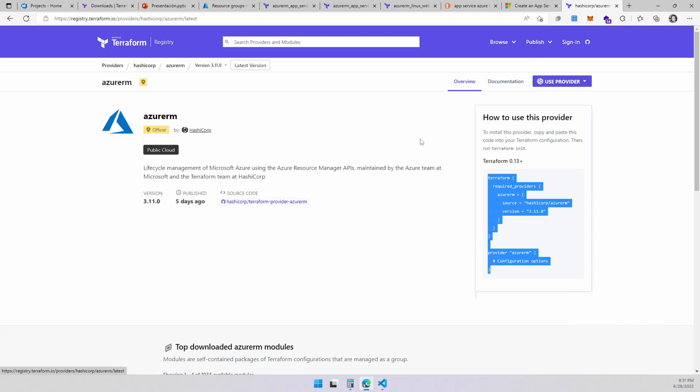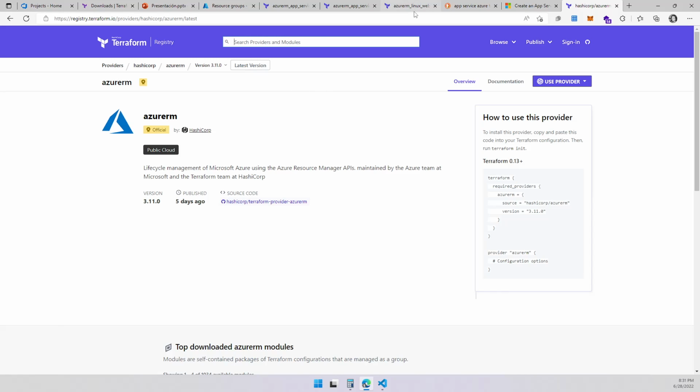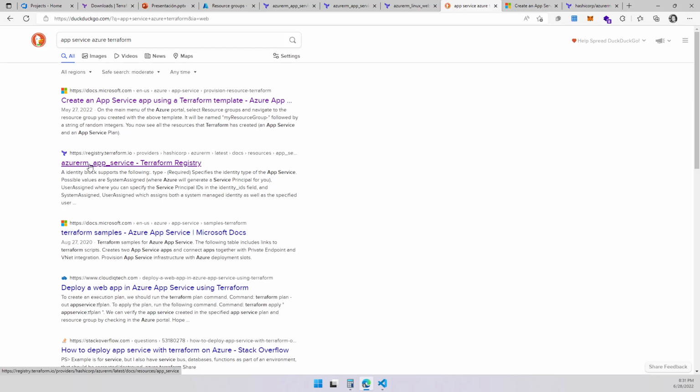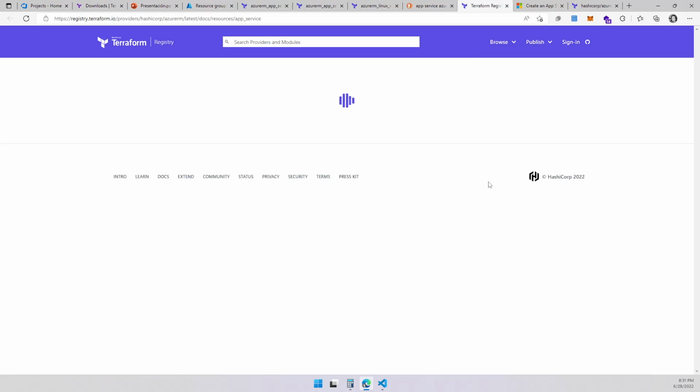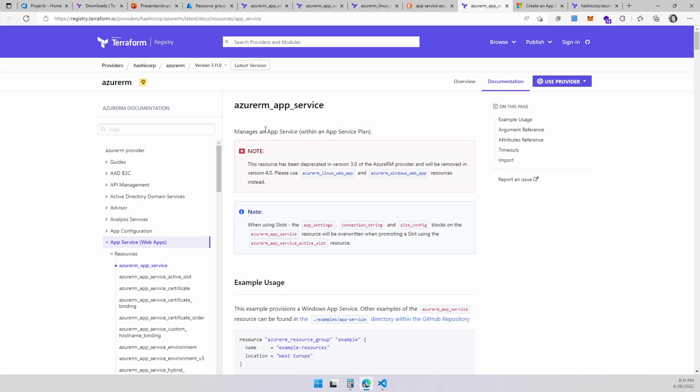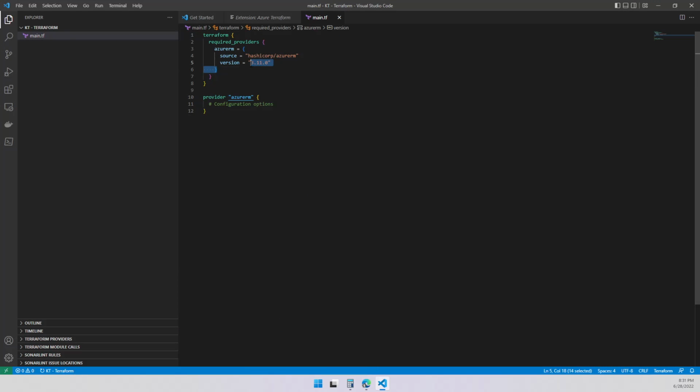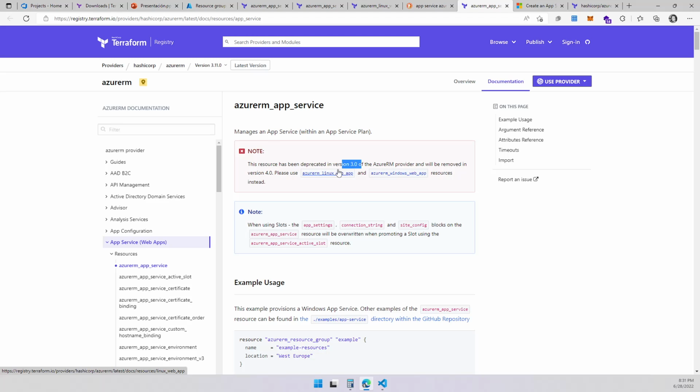All right, so we got our provider. Now we need to be looking for modules, right? So I know the module for a web app I want to build. If I don't know, I just Google it like before, and it will probably take me to this one. Let me open it again so you can see. It says this is going to be managing app services with an app service plan. But there's a red note over here. It says, hey, this resource has been deprecated in version 3. What version am I using? 3.11. Yeah. So this has been deprecated, meaning I cannot use it.